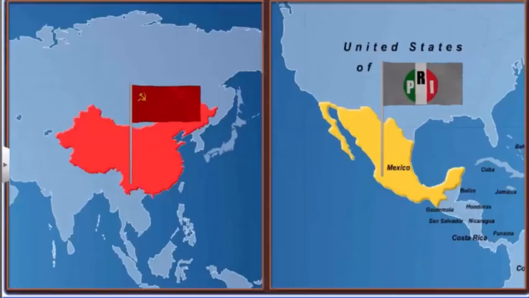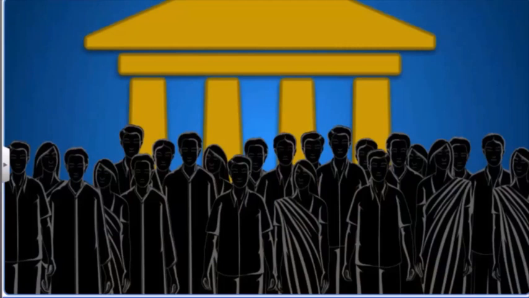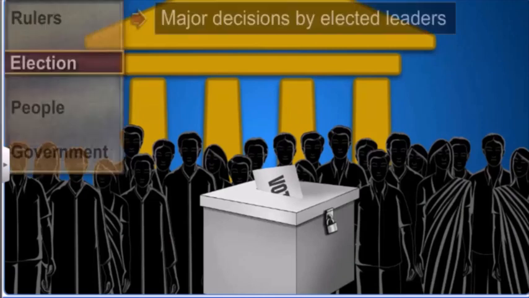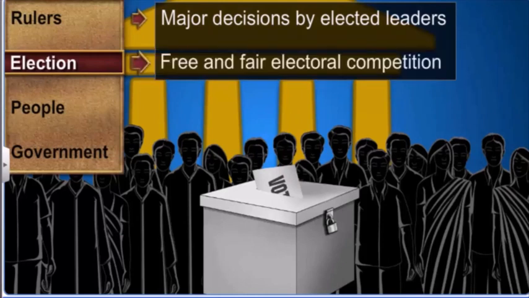Neither of the cases we just examined can be considered examples of people electing their rulers. The foundation of a democracy is free and fair elections, in which the ruling party also faces a fair chance of losing. That is the second feature of a democracy. Let's move on to the third and the most important keyword, people.